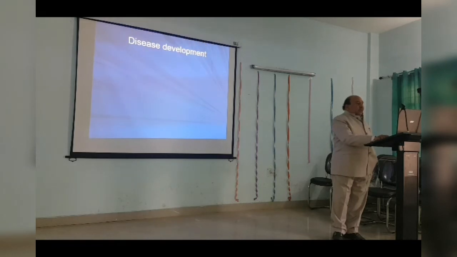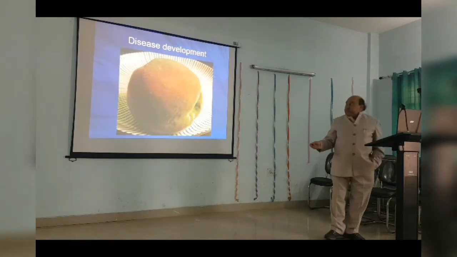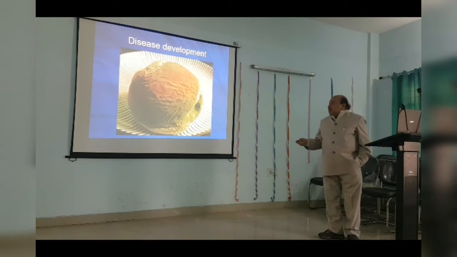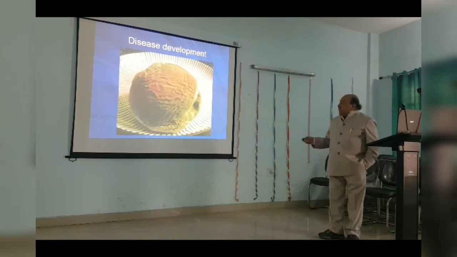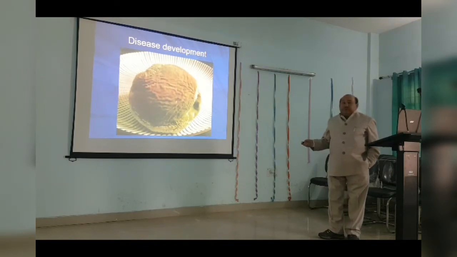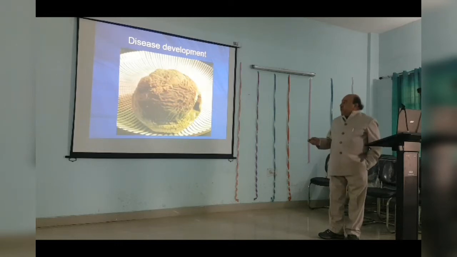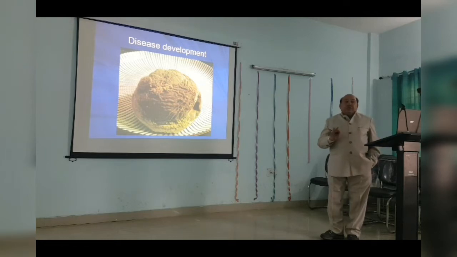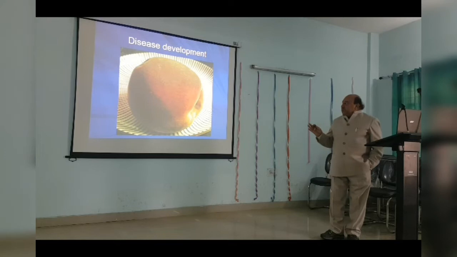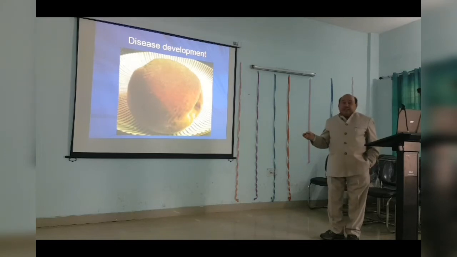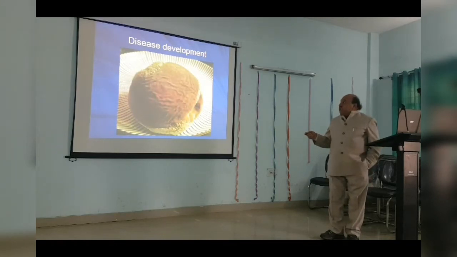Just look into how the disease develops. If the fruit is healthy, slowly and slowly as the disease will develop and pathogen will grow, the shape of the fruit will change. And ultimately the fruit will become totally infected by the pathogen and it will be useless to take. जिसको accept नहीं कर सकते. So initially there will be very small symptoms.